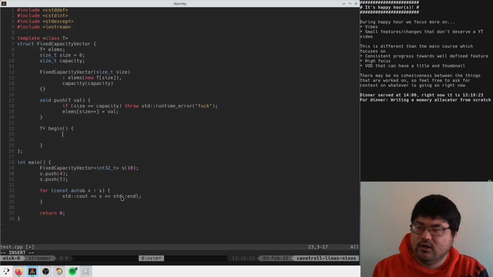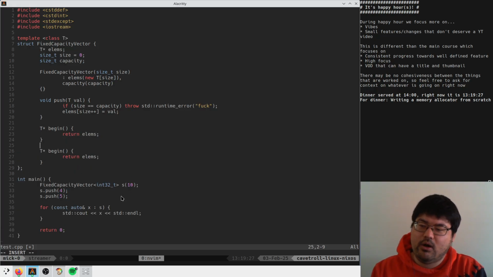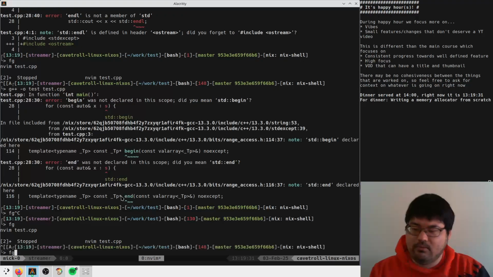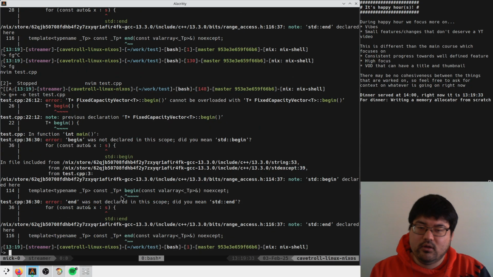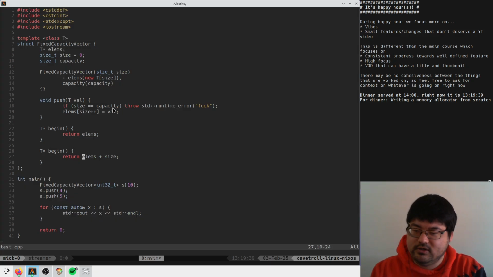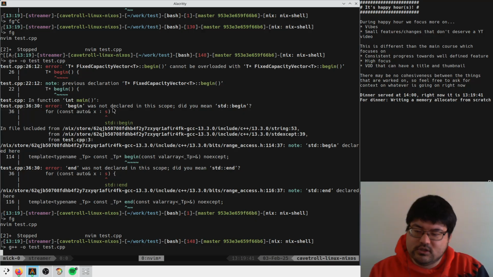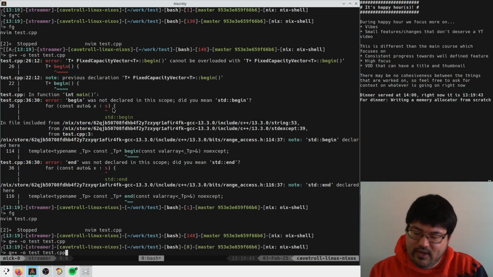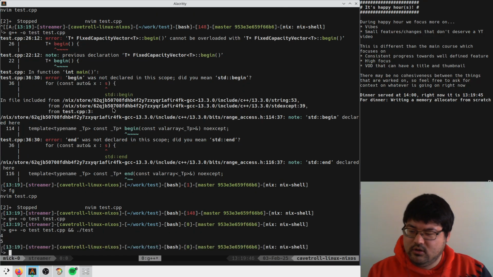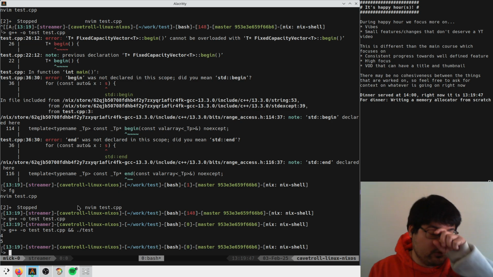Returns elms, and end probably returns elms plus size. Cannot be overloaded. T star begin. Oh, end. Okay, so that should allow us to run that, I guess. So we get 4 and 5 there. Okay, we're starting to get somewhere.